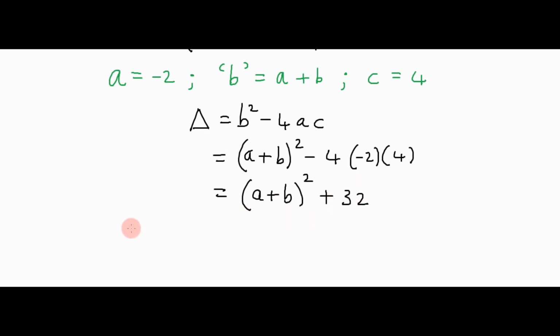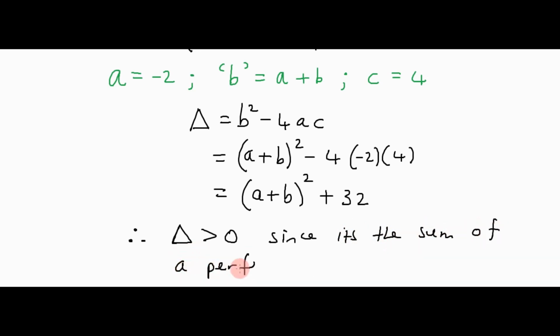So we can then say that, therefore, delta will be greater than 0, since it's a sum of a perfect square, a plus b all squared, and a positive number, in other words, 32.